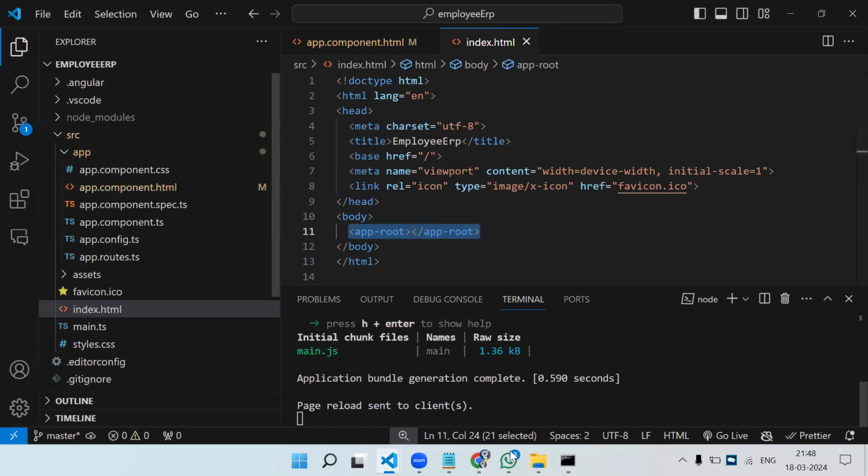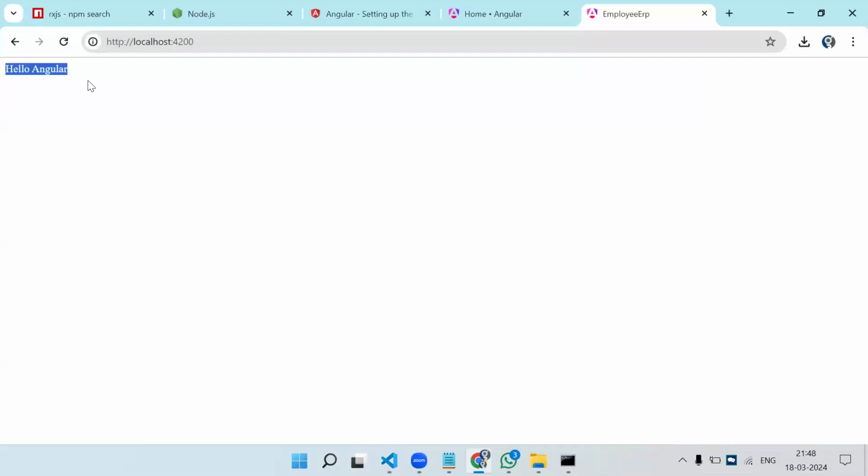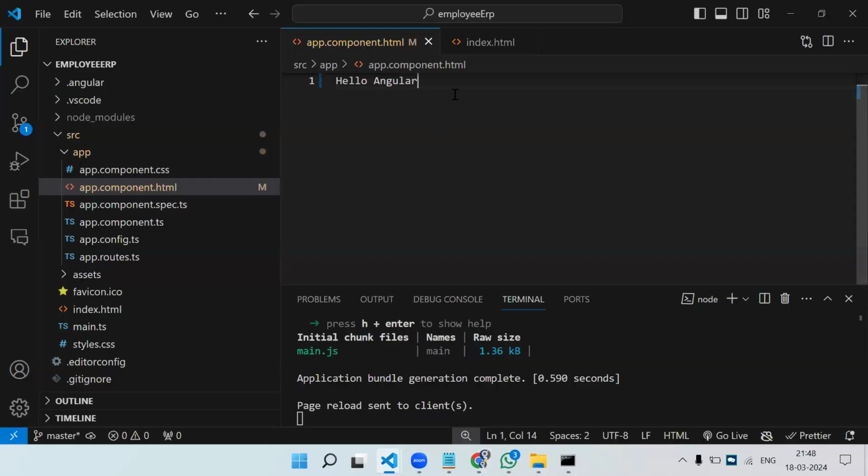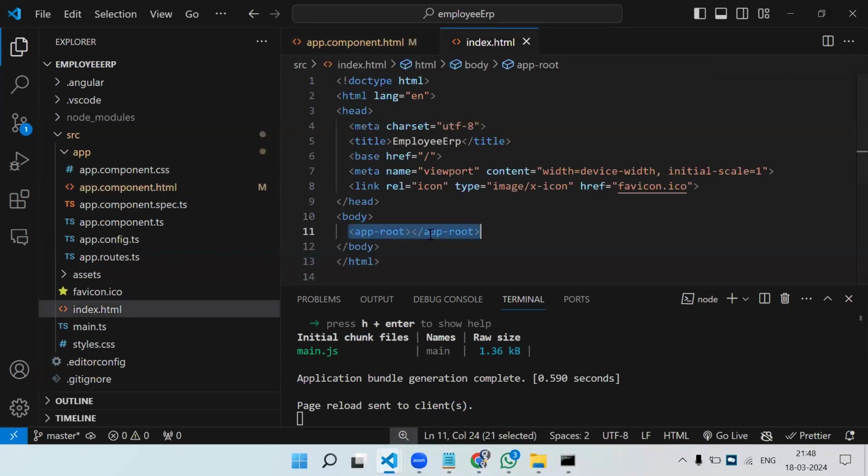By looking at the browser you might think Hello Angular is coming directly, as if this app component.html page is rendered directly. But no, this HTML page is rendered inside the body, inside this app-root selector. We will come to what this app root is and what its purpose is.